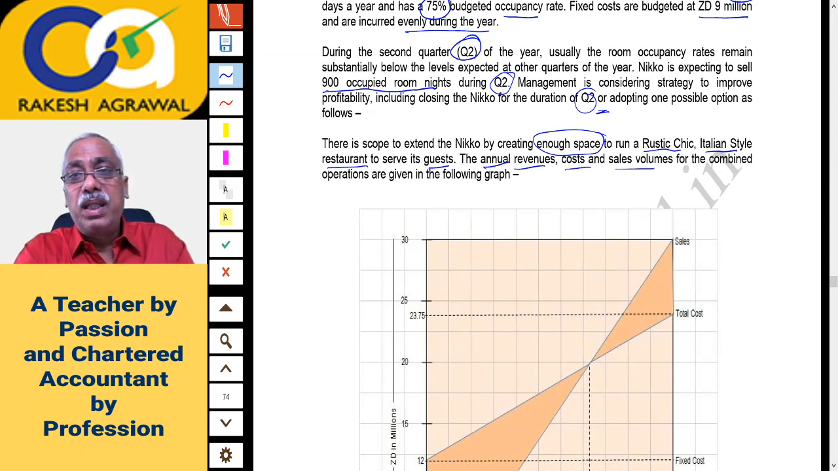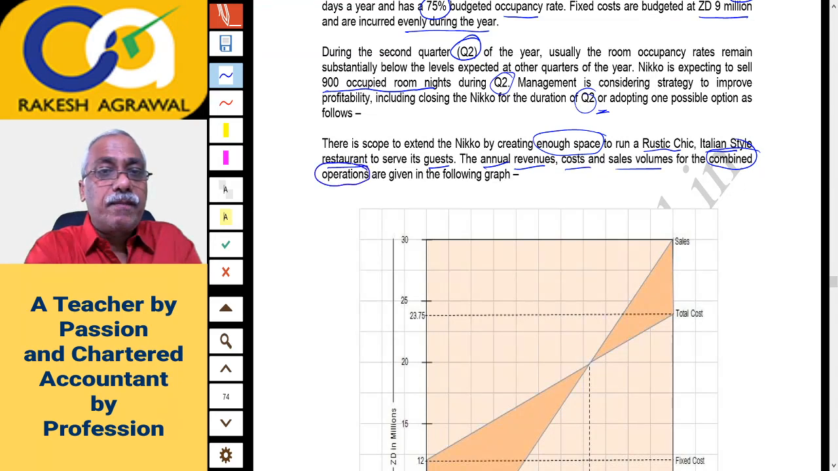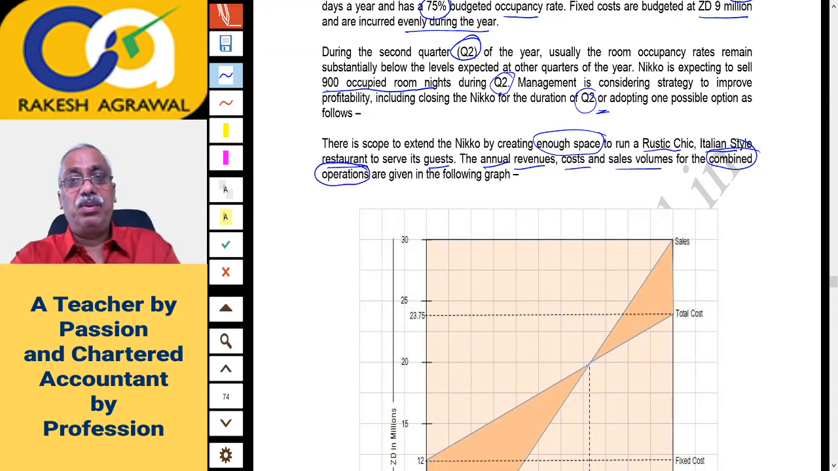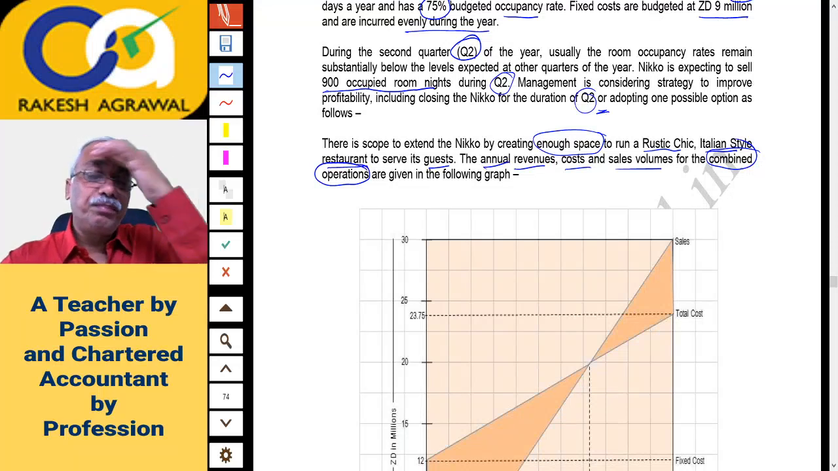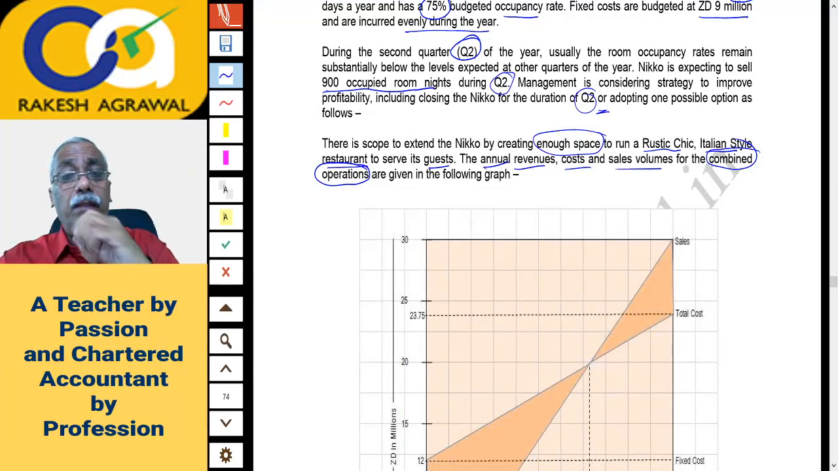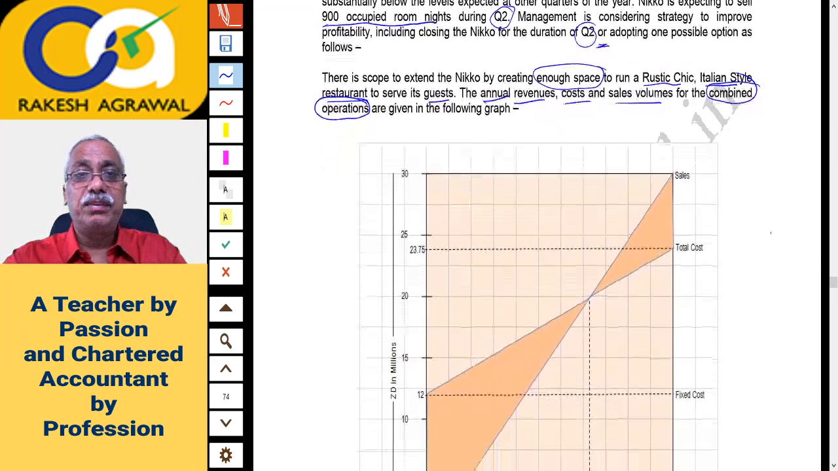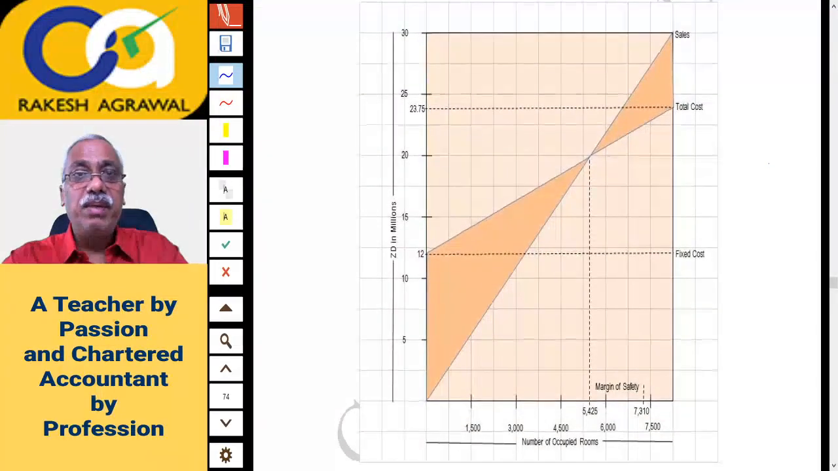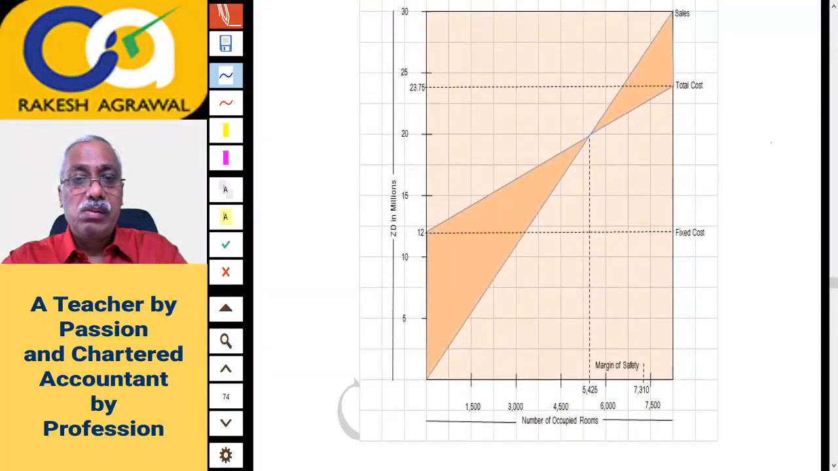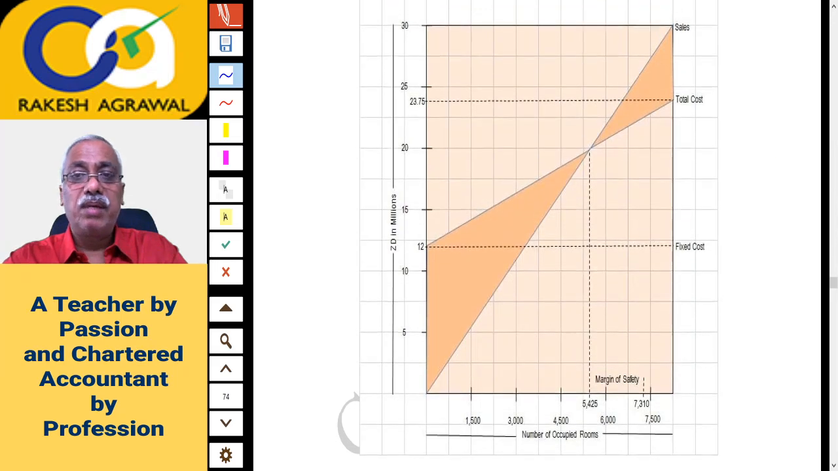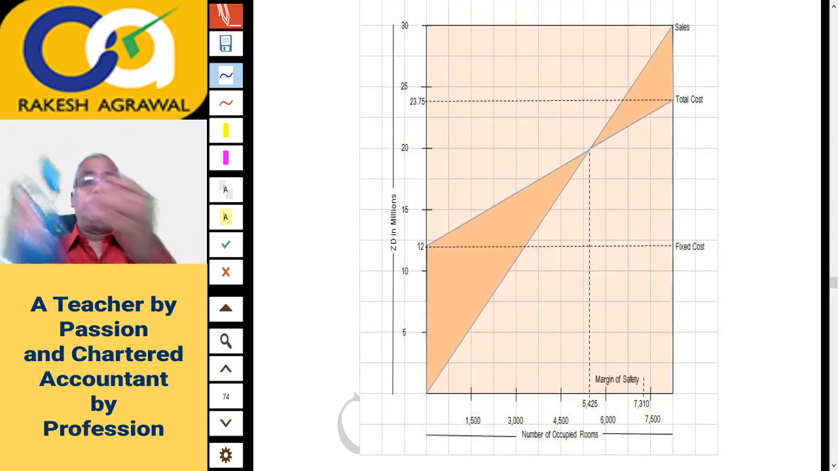annual revenue, cost and sales volume for combined operations are given in the following graph. Okay, so this is the data given in a graph form. For combined operation, it means this data is for running the hotel plus running a restaurant. So it's a combined data of hotel plus restaurant together given in the graph. Please check the graph very carefully. I have placed it in front of you. Just go through it.